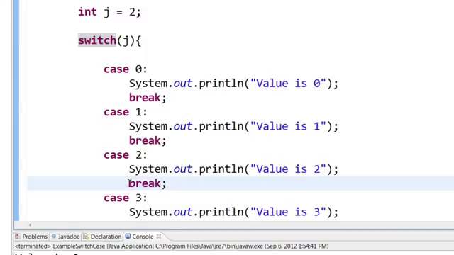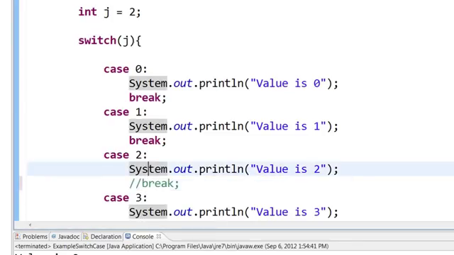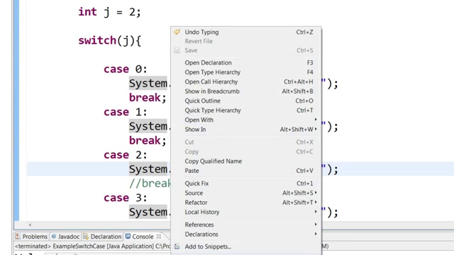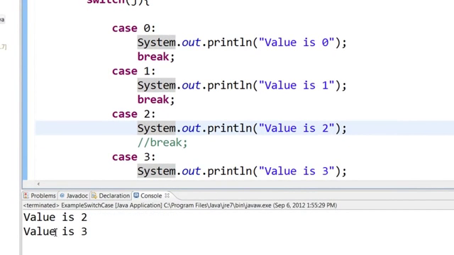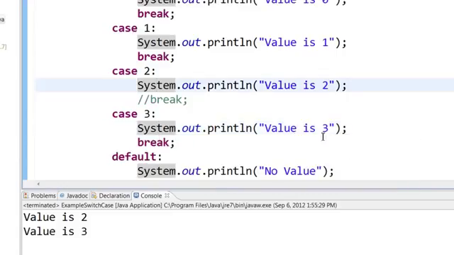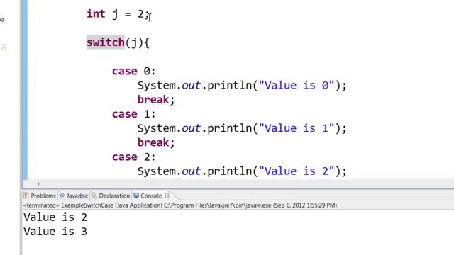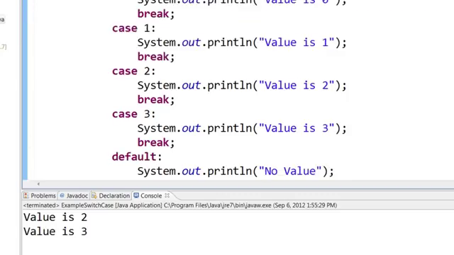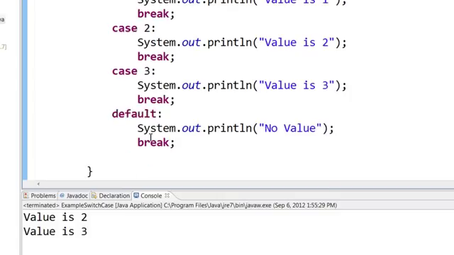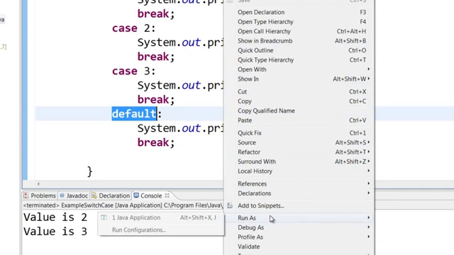If you do not have this break statement, then it will fall down to case 3 and print out value is 3 also. So it will print out value is 2 and value is 3. I can save and run this, right? Run as. Here you can see that if I run this now, value is 2 is printed and then value is 3 is printed, because I had removed the break statement. Now suppose there is some value like say 5 and we don't have any of the matching cases. In this case I have no case 5, so the default case will be executed, that is, no value will be printed.